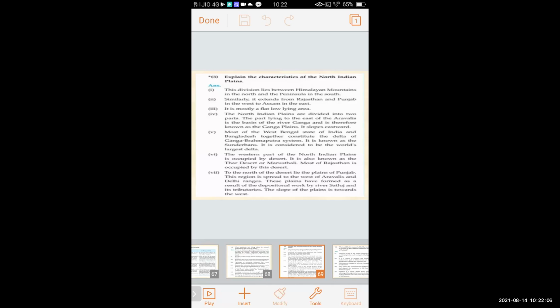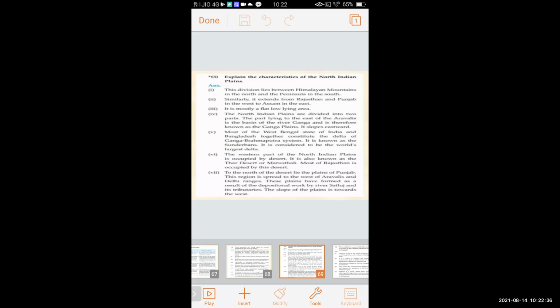The division lies between Himalaya mountains in the north and the peninsula in the south. Similarly, it extends from Rajasthan and Punjab in the west to Assam in the east. It is mostly a flat, low-lying area. The North Indian plains are divided into two parts. The part lying to the east of the Aravallis is the basin of the Ganga and is therefore known as the Ganga plains.